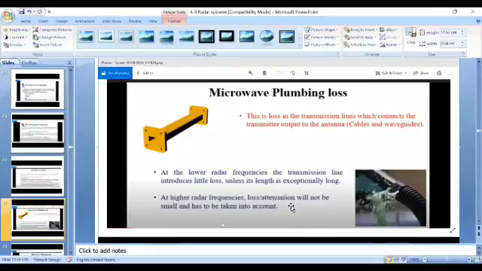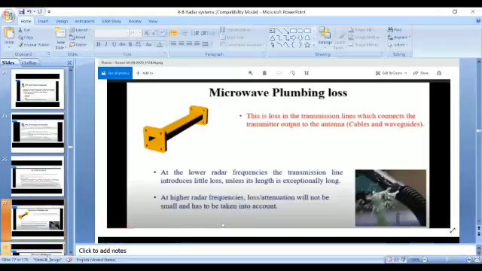What do you mean by attenuation here? Attenuation is nothing but degradation. It reduces the strength of the signal while it is traveling towards longer distances. So this is microwave plumbing losses.